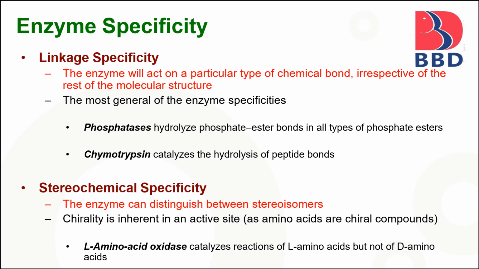The next type of specificity is stereochemical. The enzyme can distinguish between stereoisomers. For example, L-amino acid oxidase catalyzes only L-amino acids but not D-amino acids.